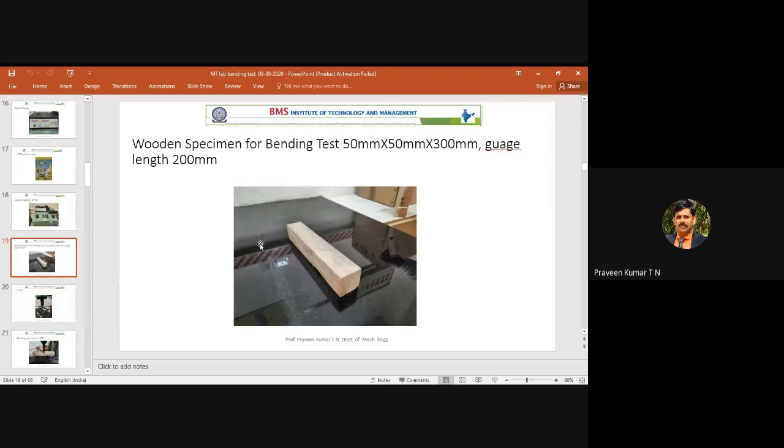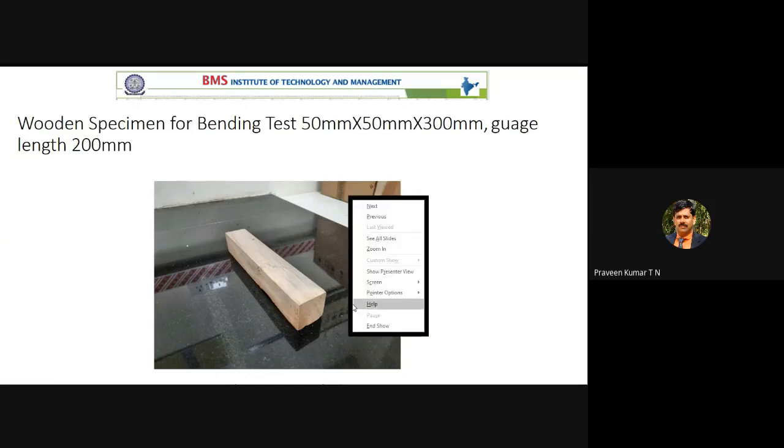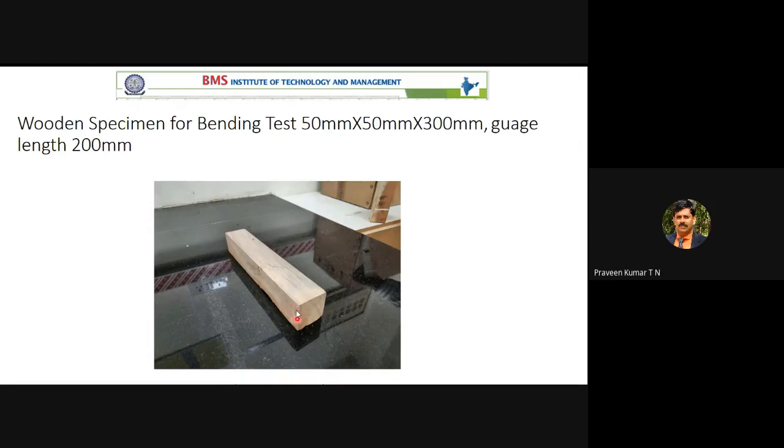So now this is the specimen. You have to note down in the observation book. The height of the specimen is 50 mm, the width is 50 mm. That is the actual dimension that you can see here. The video you cannot see clearly, but even though I showed the video, at least you have got some imagination. So the height is 50 mm, the width is 50 mm, and this length is 300 mm.